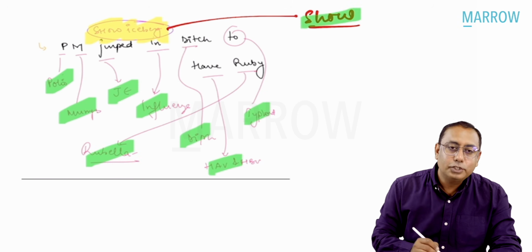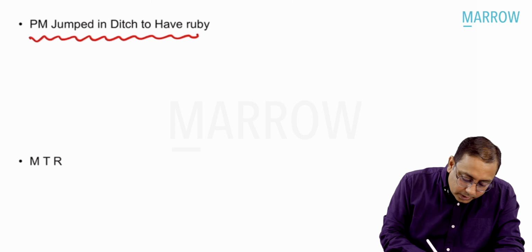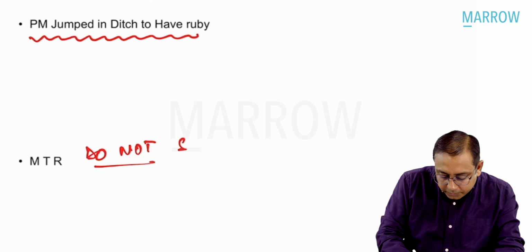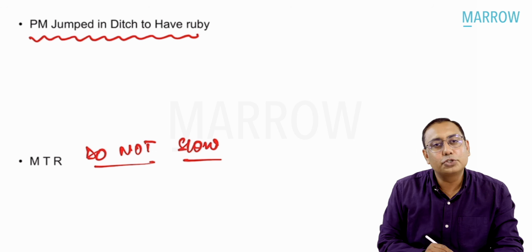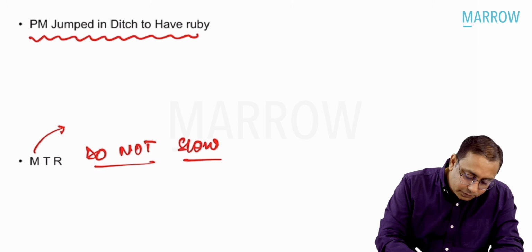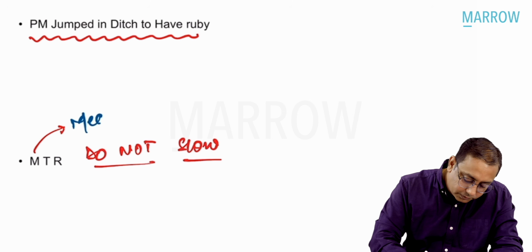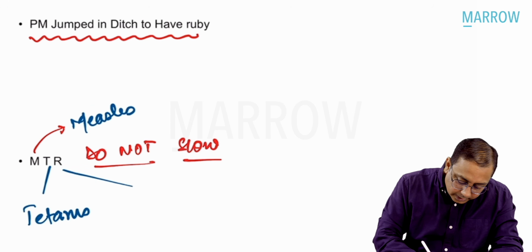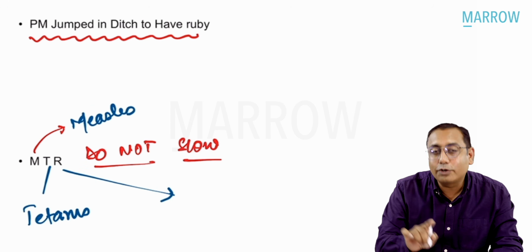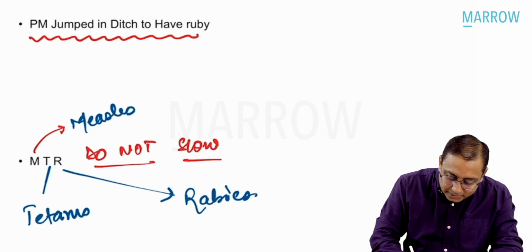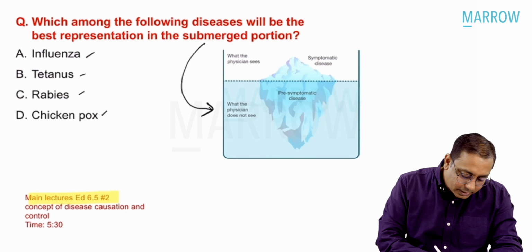These diseases show iceberg. You should also know which diseases do not show iceberg. An iceberg is not shown by MTR. M stands for measles, T stands for tetanus, and R stands not for rubella, it stands for rabies. Please remember, it stands for rabies. These diseases do not show iceberg.